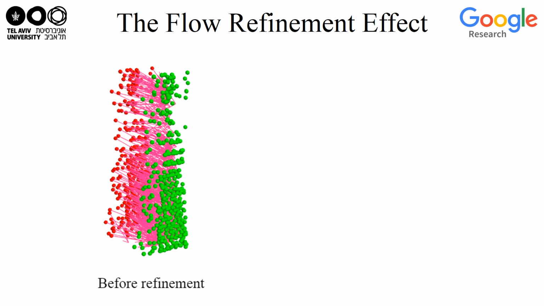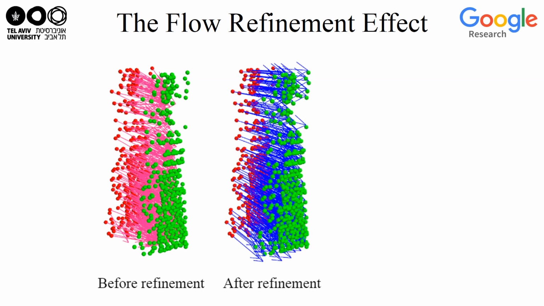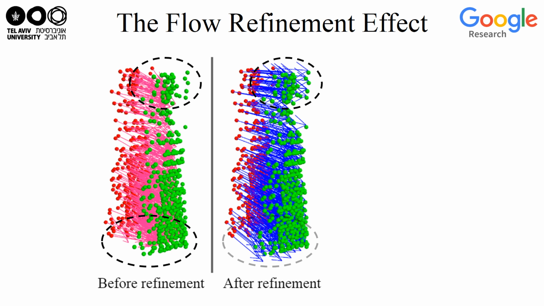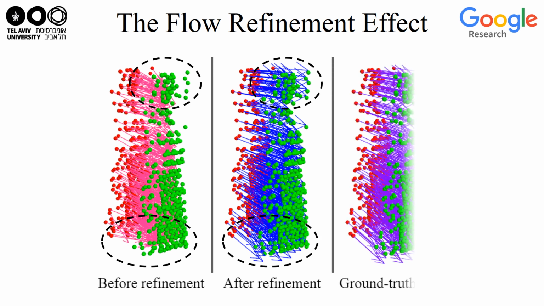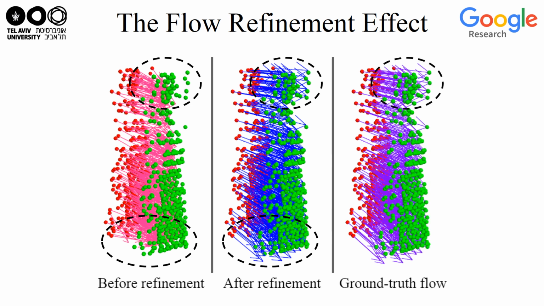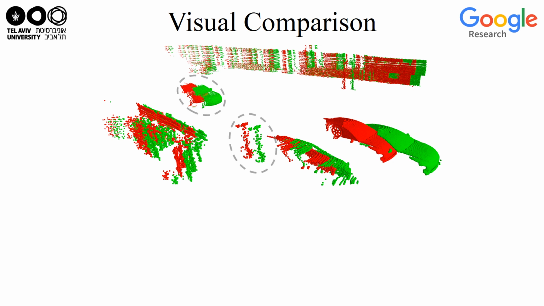Here, the flow before and after refinement is shown in pink and blue, respectively. The refined flow better covers the target point cloud. It also breaches the convex hull of the given target points and enables computing the correct flow for source points whose target is missing. The resulting flow prediction is similar to the ground truth motion between the point clouds, as shown in purple.